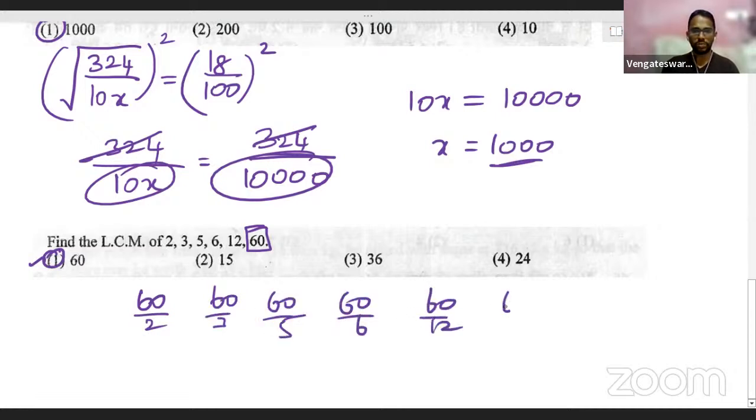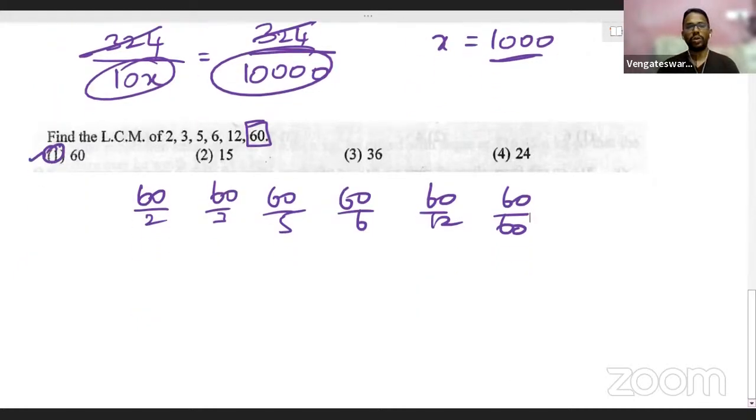possible, 60 by 12 is possible, 60 by 60 itself possible, which means no doubt 60 is going to be a multiple for all of these numbers. That means 60 itself will be the LCM. That's it, very simple, right? So this question we have a ready advantage to take it. So from this, what you learn is if you are given a group of numbers, and you need to find the LCM, and if the biggest number is divisible by all the other numbers, that biggest number will be the LCM of the group of numbers.